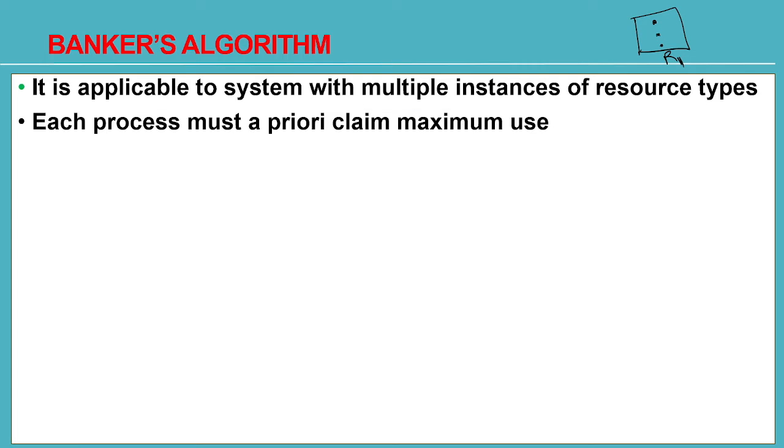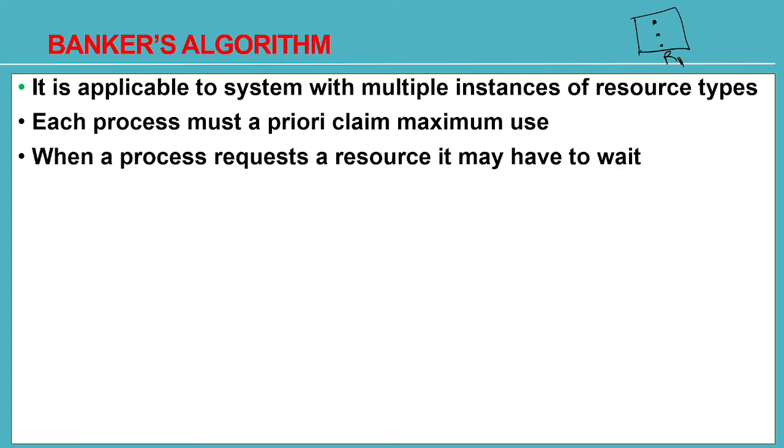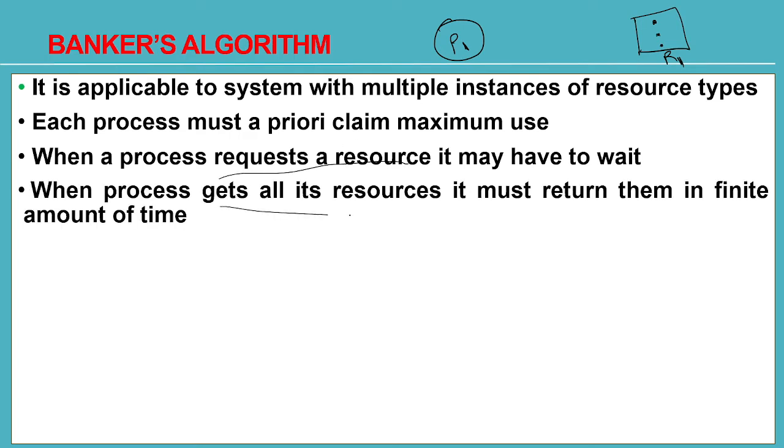So each process must a priori claim maximum use. First only, the process must tell how many resources it wants. Now this process P1 is there. First only it should tell the OS how many resources it wants. So when a process requests a resource, it may have to wait. And when a process gets all its resources, it must return them in a finite amount of time.